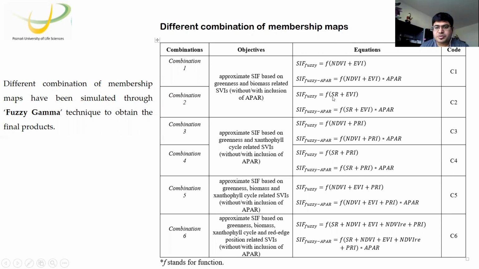In the second combination, we used the simple ratio and EVI. In the third combination, NDVI and PRI. Fourth combination, simple ratio and PRI. Fifth, NDVI, EVI, and PRI, and in the sixth combination, we used all the inputs. This is a step-by-step approximation of the SIF signals, showing how close we can get to them. This would be the first quantitative estimation of SIF signals through different vegetation indices. I can reach up to a certain level.